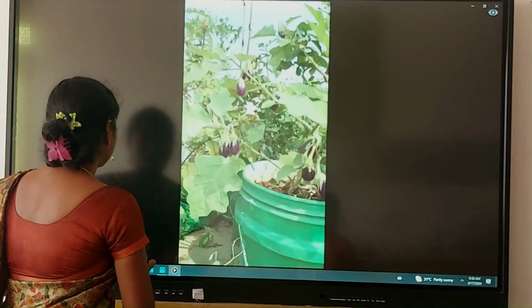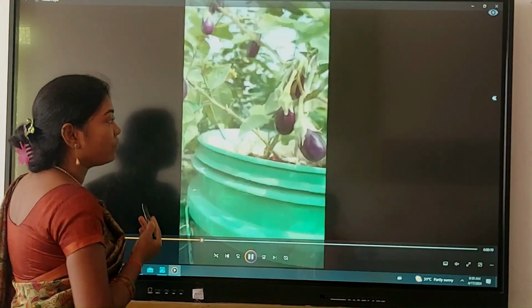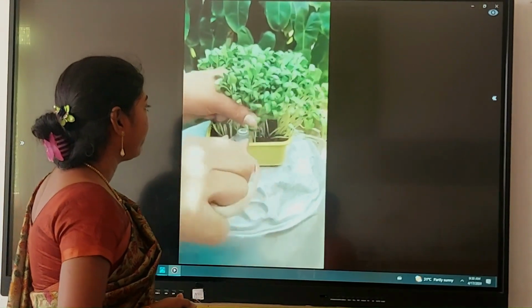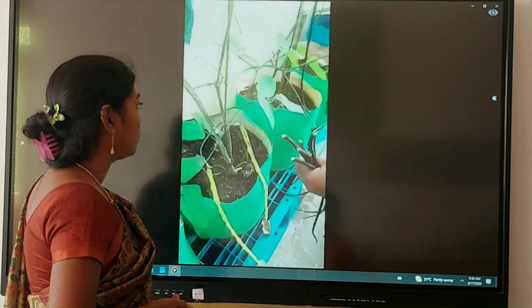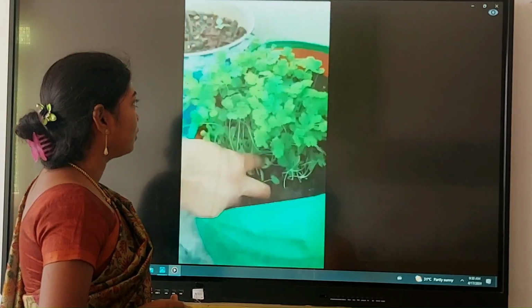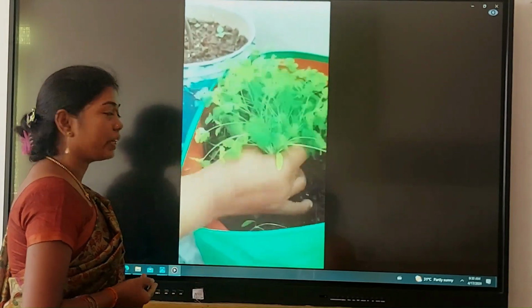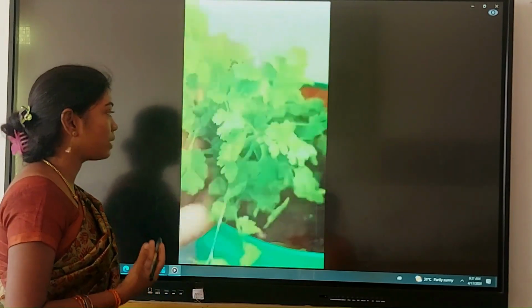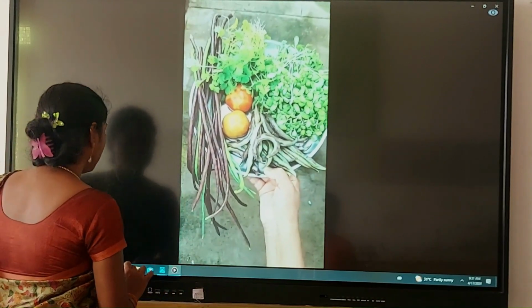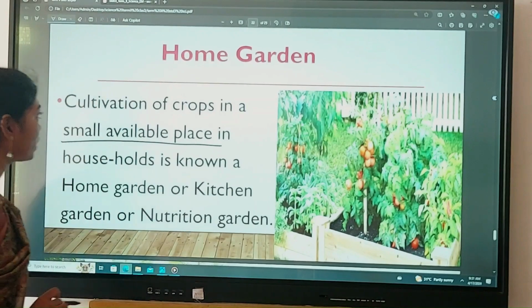All these we can cultivate: fruits and vegetables, herbs, greens. See here. So we can get fresh fruits and vegetables, even leaves and herbs. Okay. So this is nothing but the home garden.